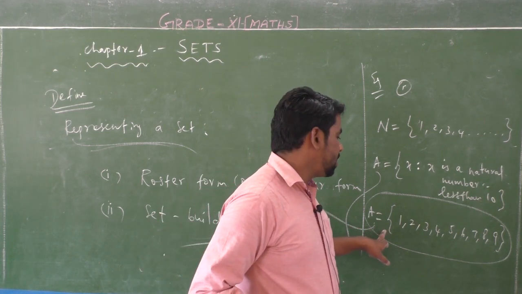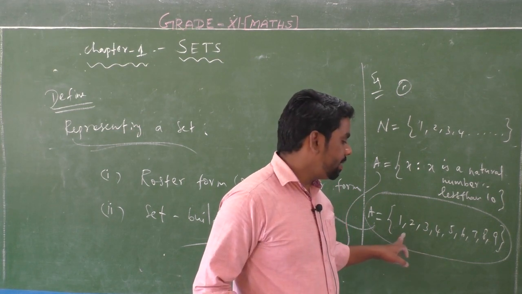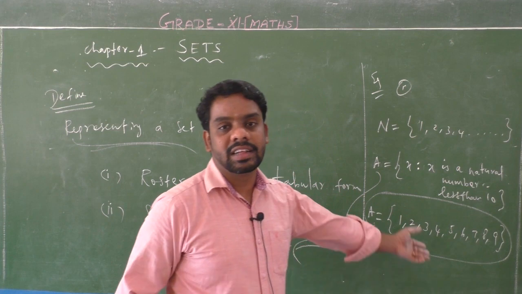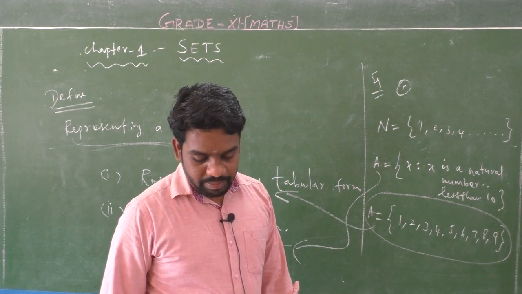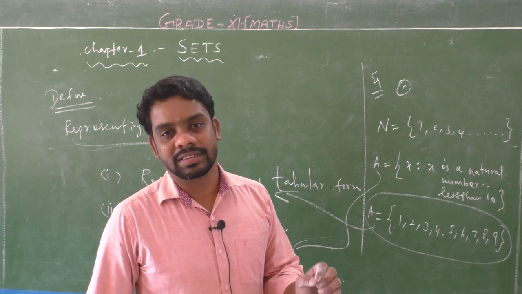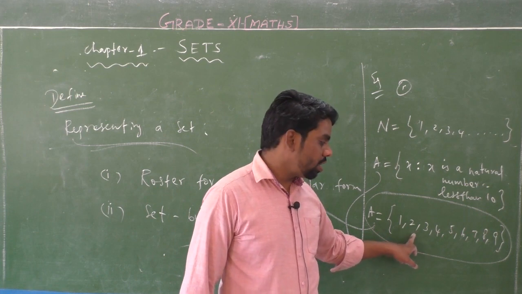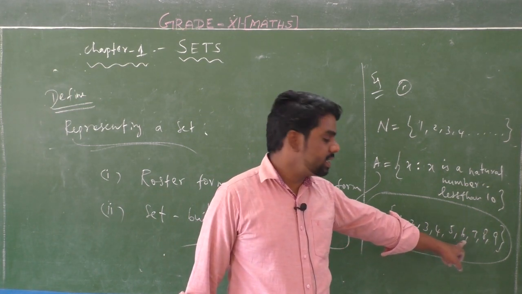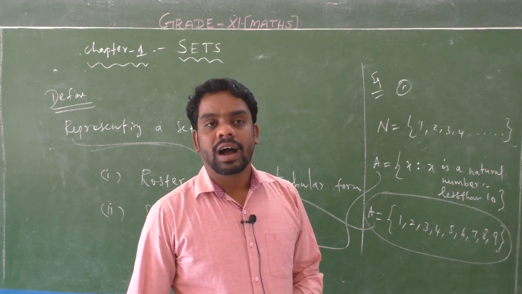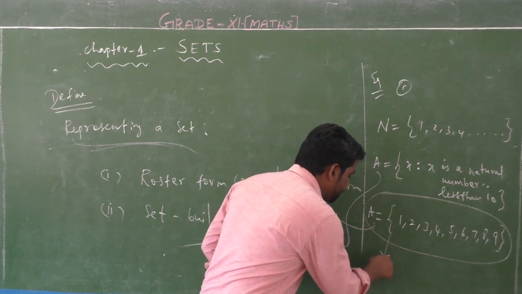Listen. Here A equals 1, 2, 3, 4, 5, 6, 7, 8, 9. So all the elements 1, 2, 3, 4, 5, 6, 7, 8, 9 are listed. The elements are being separated by commas: 1 comma 2 comma 3 comma 4 comma 5 comma 6 comma 7 comma 8 comma 9, and are enclosed within brackets. This bracket is called the set bracket.